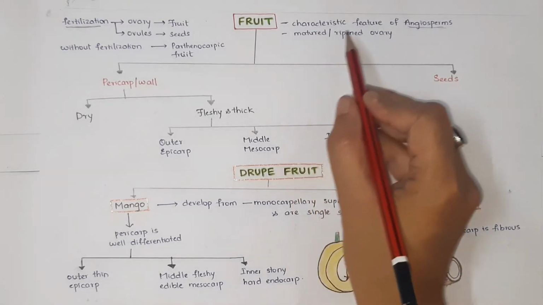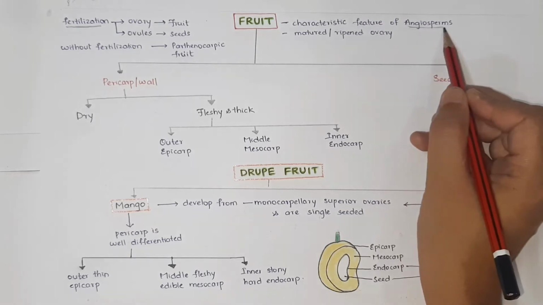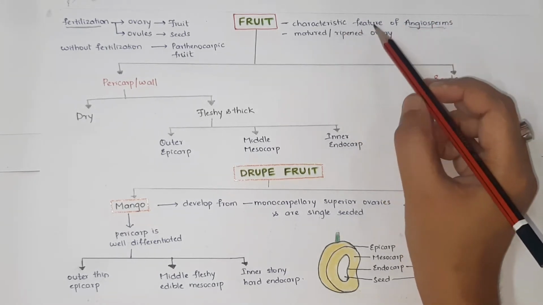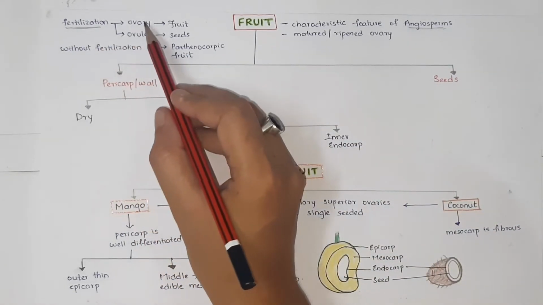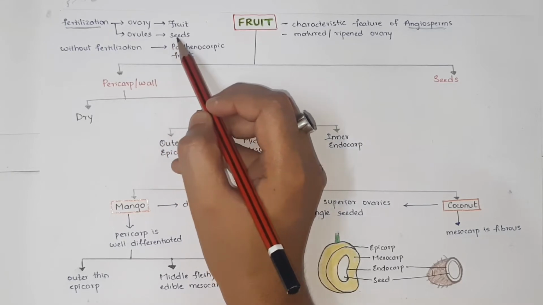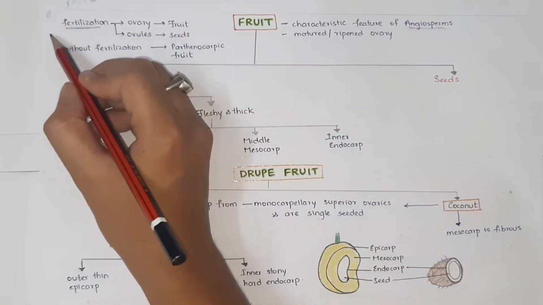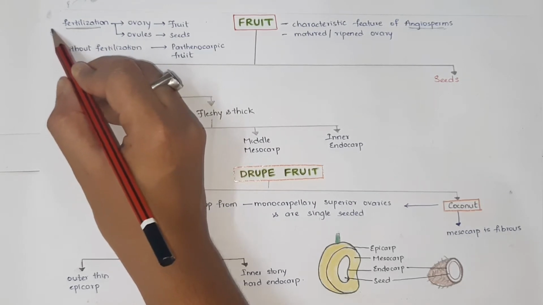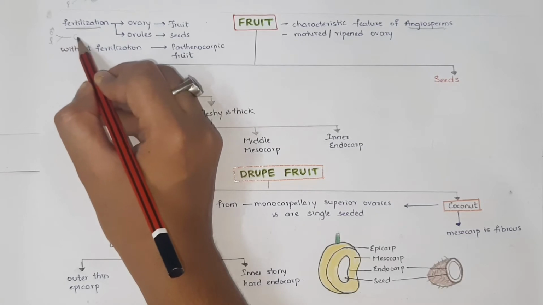Fruit is a characteristic feature of angiosperms. Angiosperms means flowering plants. So fruit is a characteristic feature of flowering plants. On fertilization, ovary is developed into fruit and ovules are developed into seeds. What do you mean by fertilization? Fertilization is fusion of male and female gametes to form a zygote.